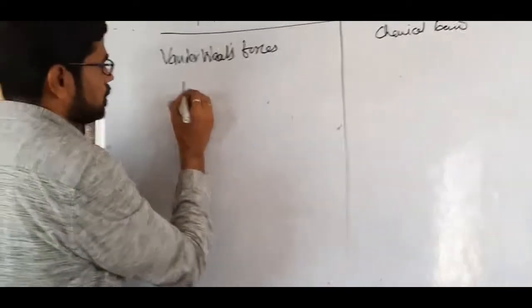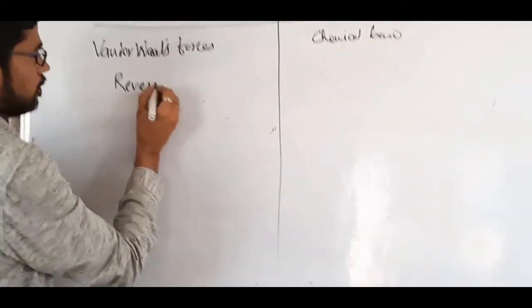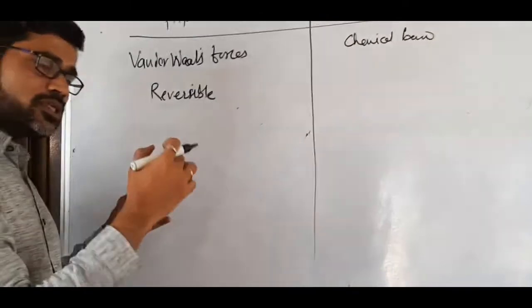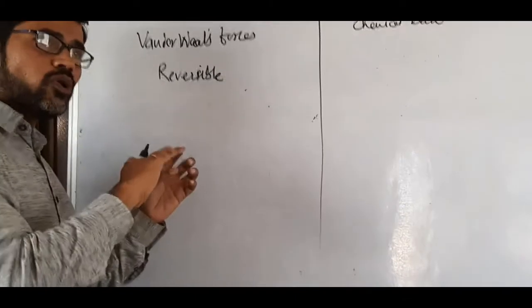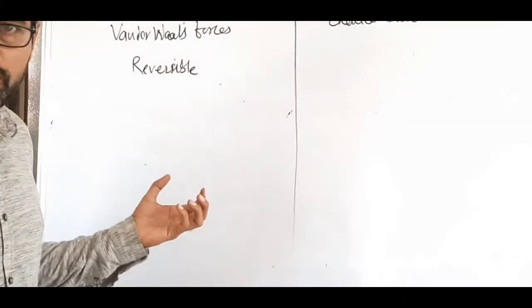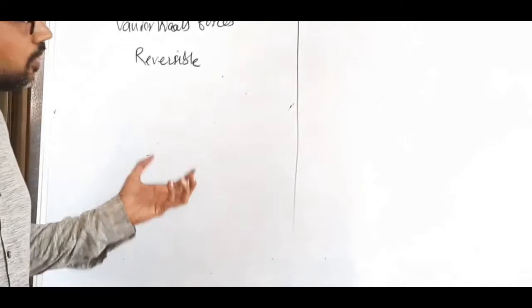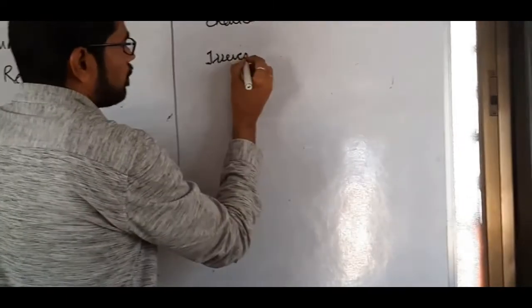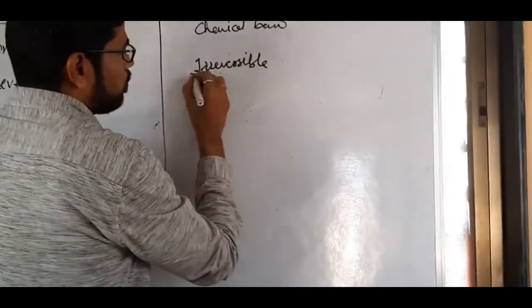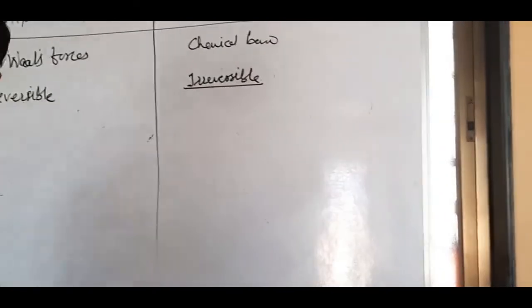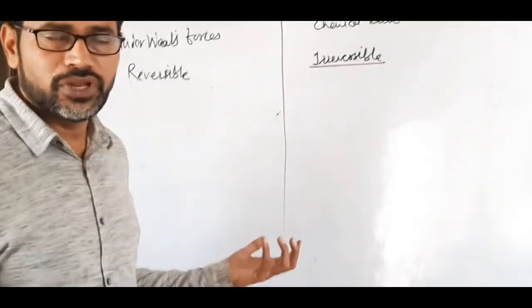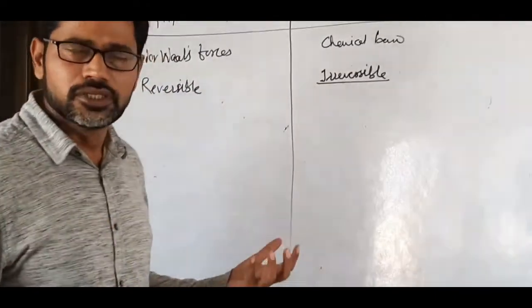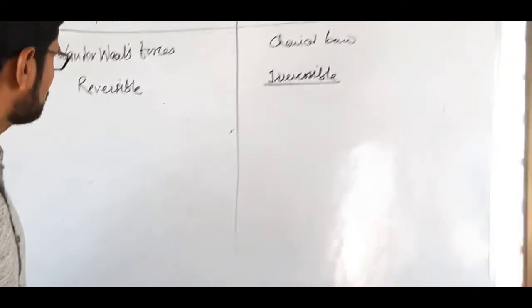Physical adsorption is reversible. Why is it reversible? When we decrease the temperature, adsorption takes place. When we increase the temperature, the adsorbed molecules get removed from the surface of the adsorbent, which is called desorption. So it is reversible, but chemical adsorption is irreversible because it depends upon valency. Once the adsorbate molecules adsorb, they cannot be removed at any cost. An example is when oxygen gets adsorbed on the surface of tungsten to form tungsten oxide. It is an example of chemisorption.